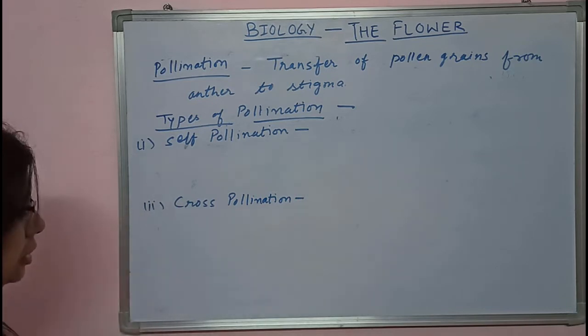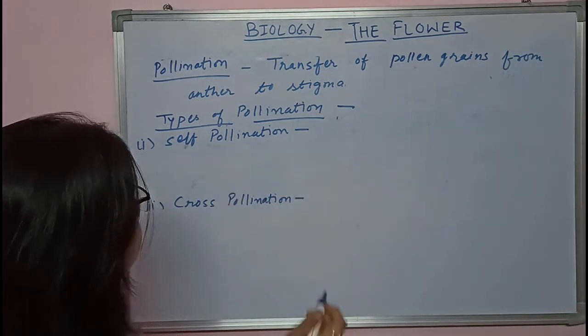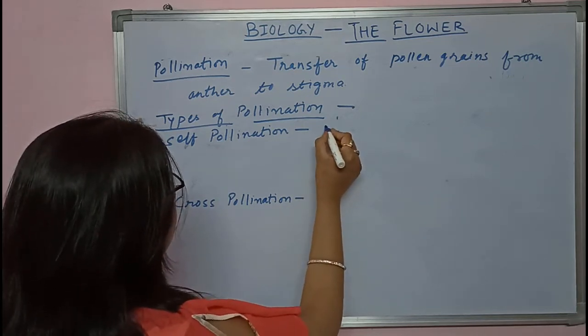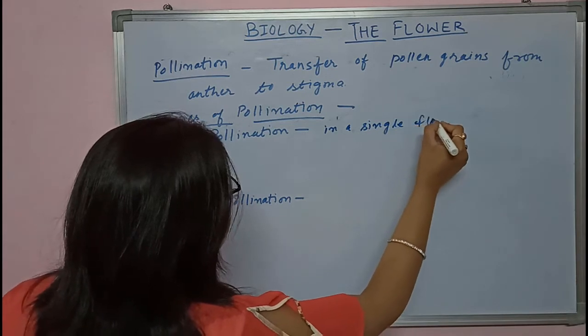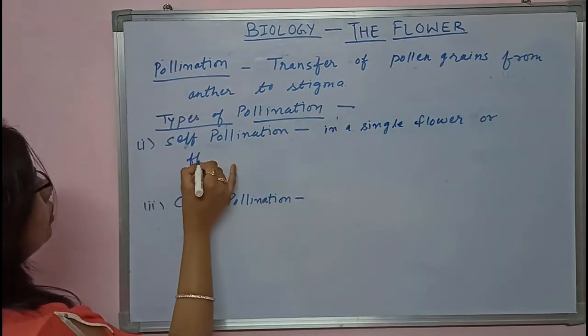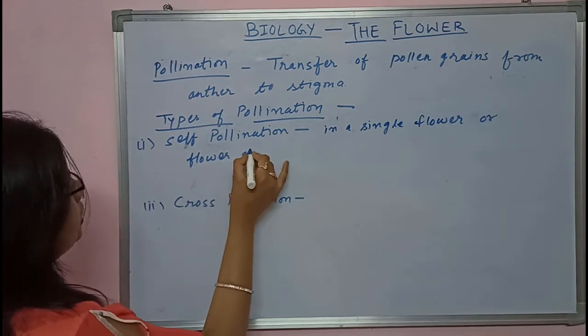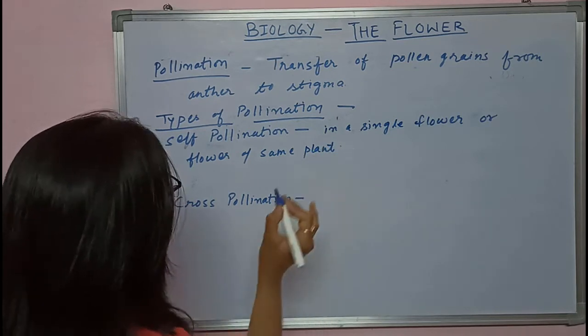In self-pollination, see what happens. It occurs either in a single flower or in flowers of the same plant. This is called self-pollination.